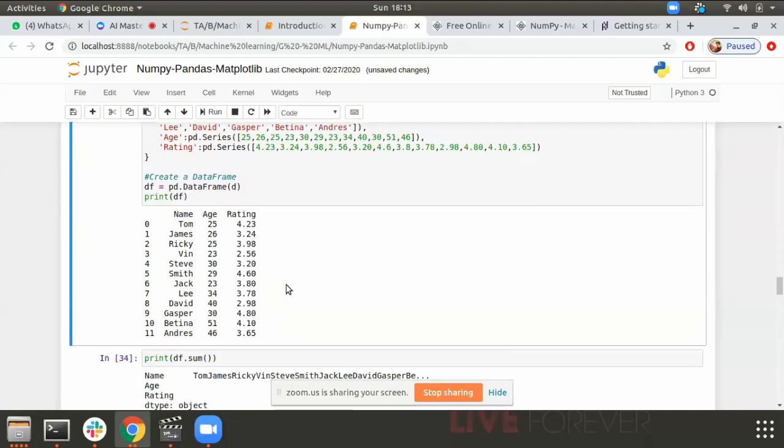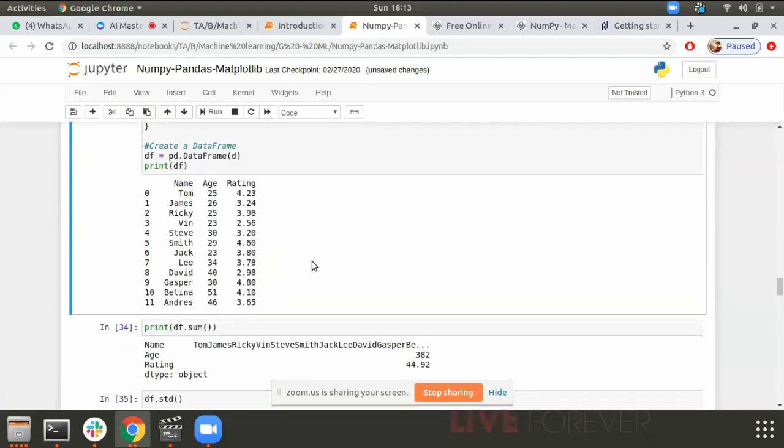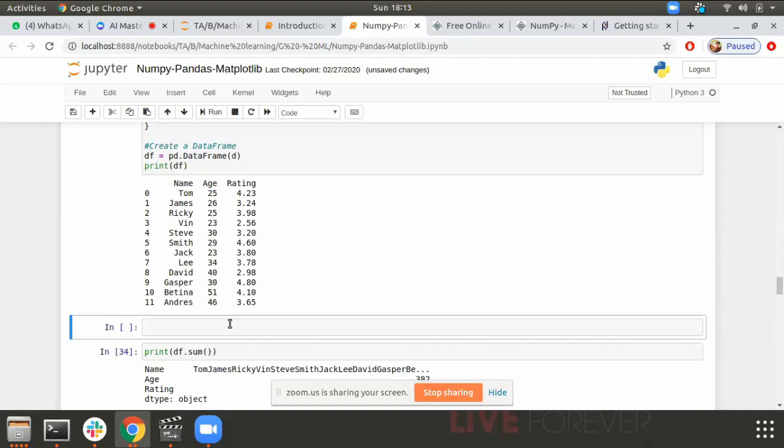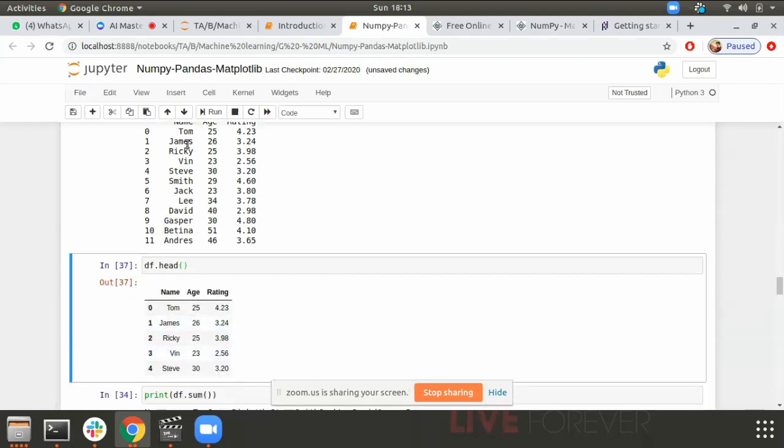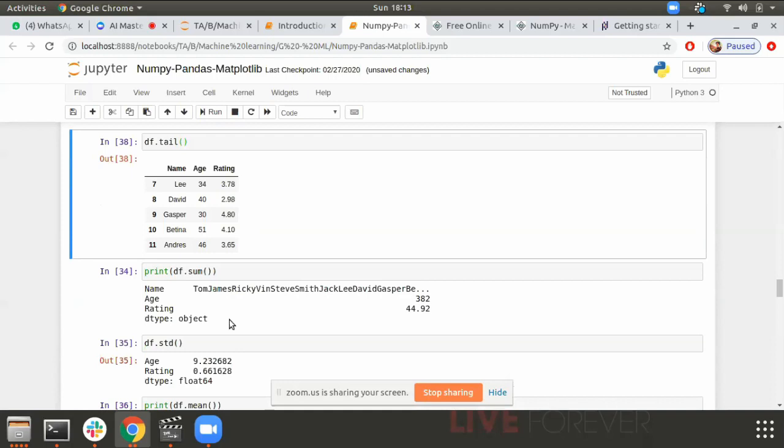So this is my data frame. Let's try to apply head and tail here, you will have a much better understanding. We should expect the top 5 rows, and it has returned the top 5 rows: Tom, Jimmy, Ricky, Vicky, Steve. Now with tail, I should expect 5 from below. As you can see, Andreas, Verena, Grasper, David Lee from below. We have gotten 5.